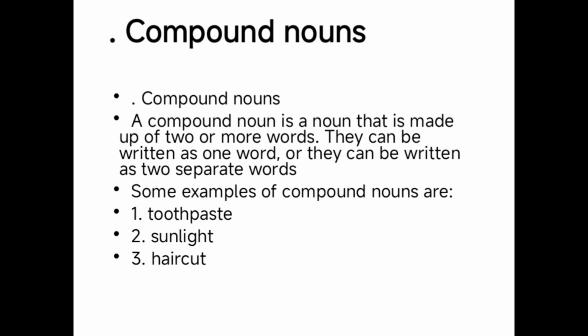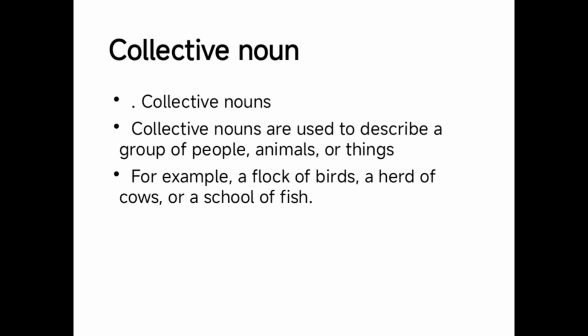Two words can also be separate, but they are usually thought of as compound nouns or compound words. Some examples of compound nouns are toothpaste, sunlight and haircut, and there are so many other examples. I hope you will understand the compound noun.